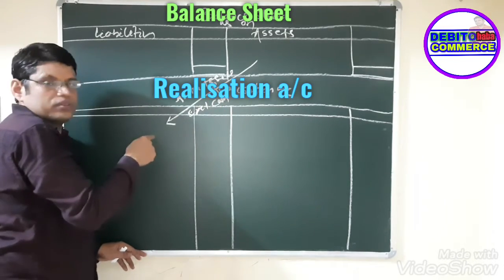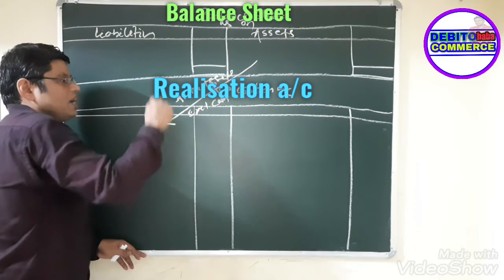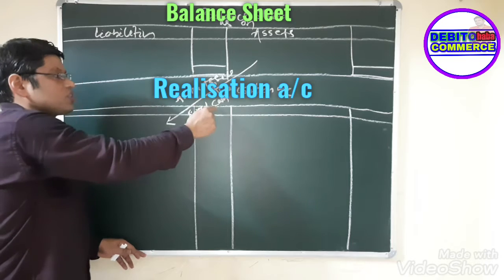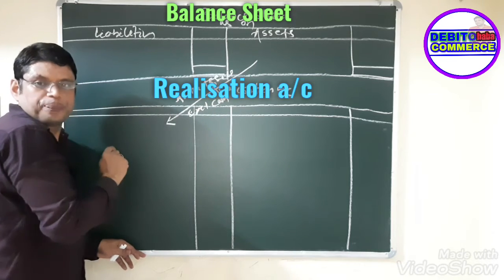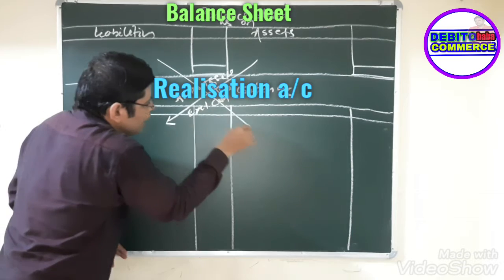Similarly, you note down all the liabilities.